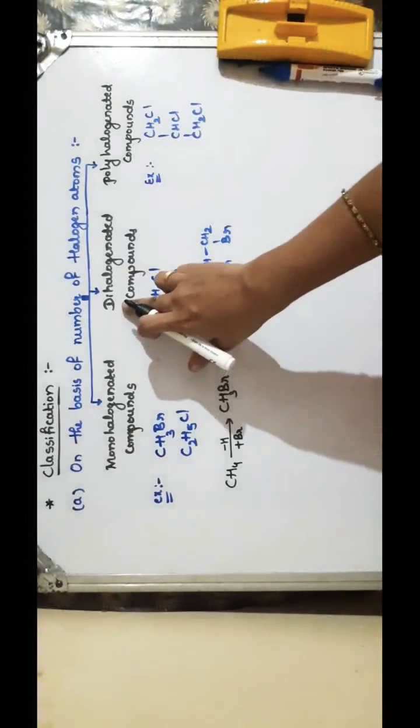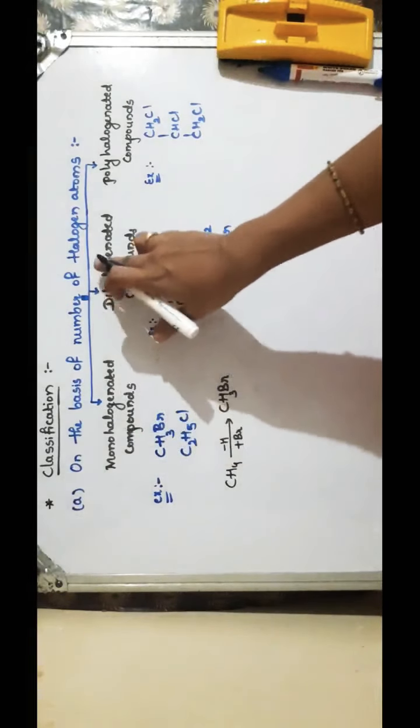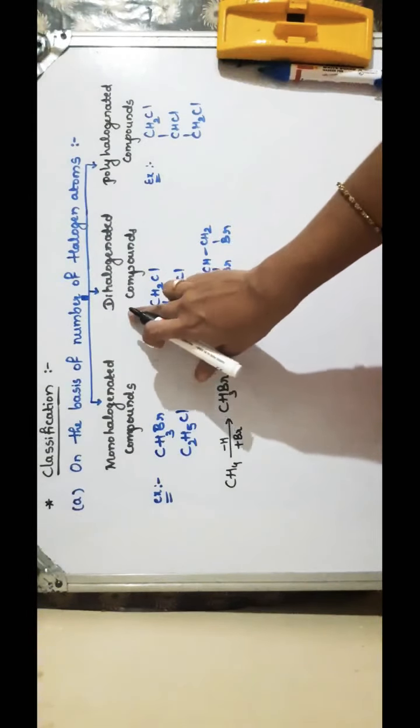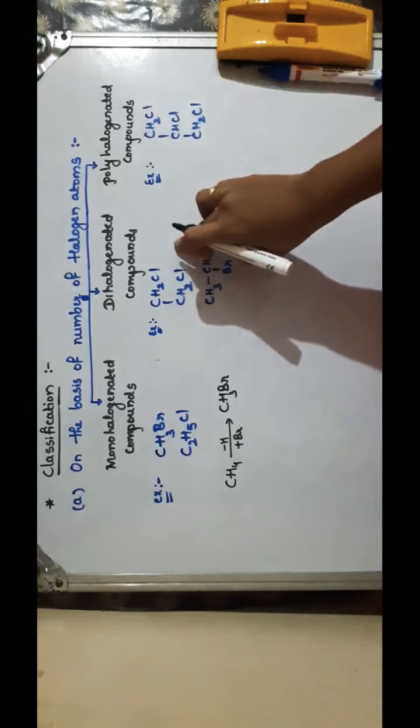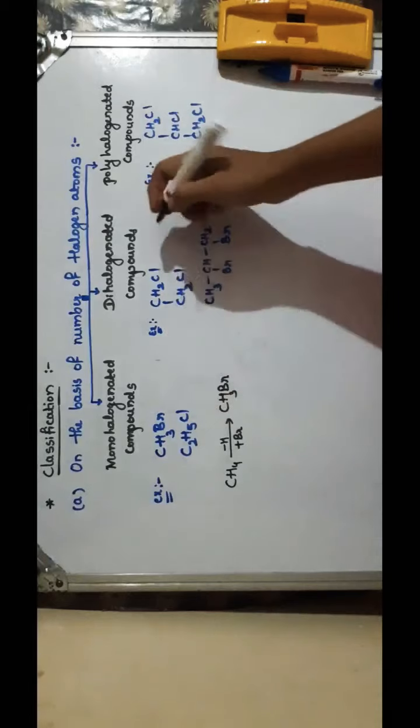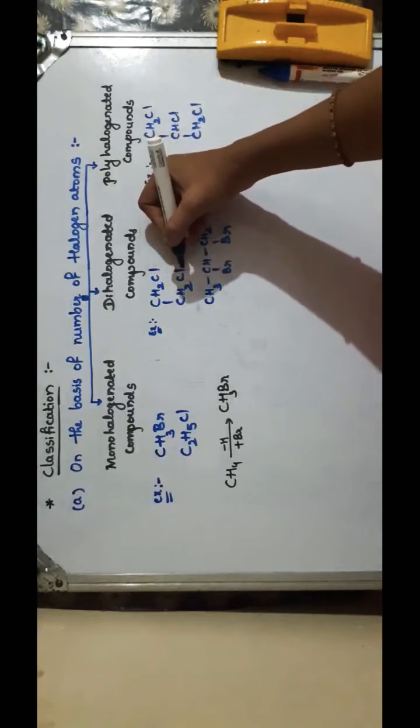In the second type, on the basis of number of halogen atoms, we have dihalogenated compounds. So what are dihalogenated compounds then? Here we have two halogen atoms in the given compound. See, I have written here two examples. Here we have two chlorines, right?